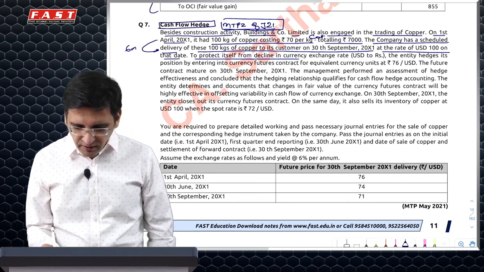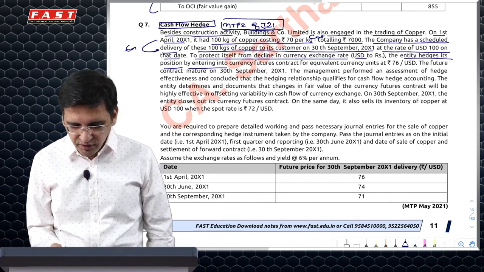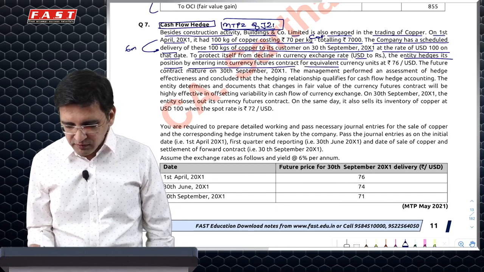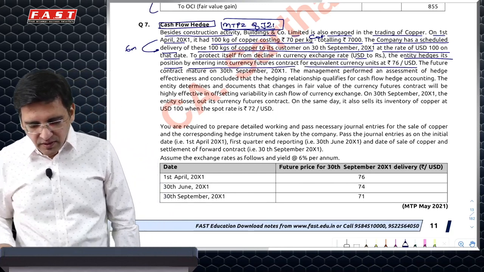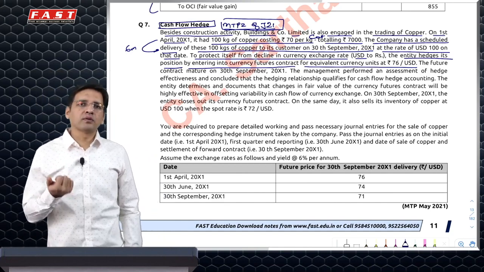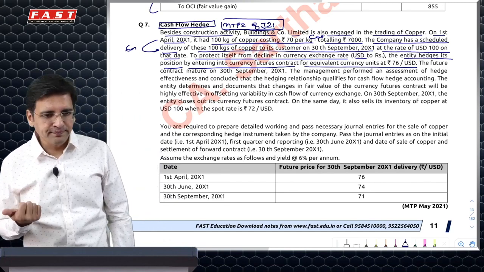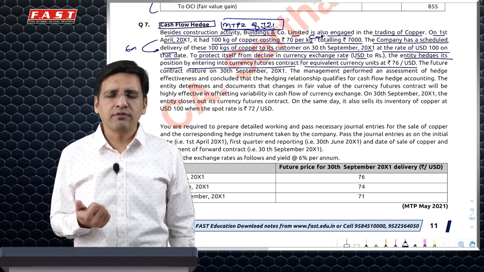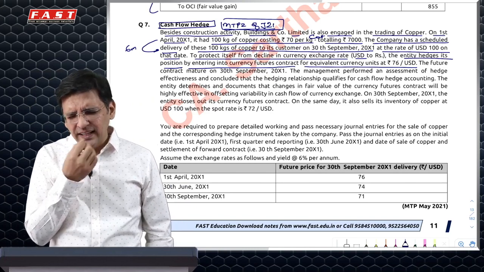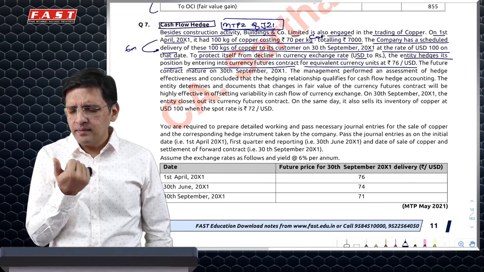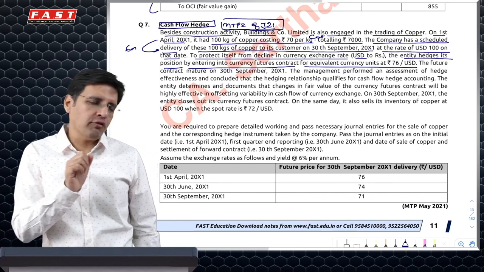To protect itself from decline in currency exchange rate, the entity hedges its position by entering into a future contract for the equivalent currency unit at 76 rupees per dollar. So, simple case, I am going to make an export after 6 months. So it's kind of an unrecognized firm commitment or a highly probable transaction. And in this case, I am selling it at $100 and here I have taken a forward.